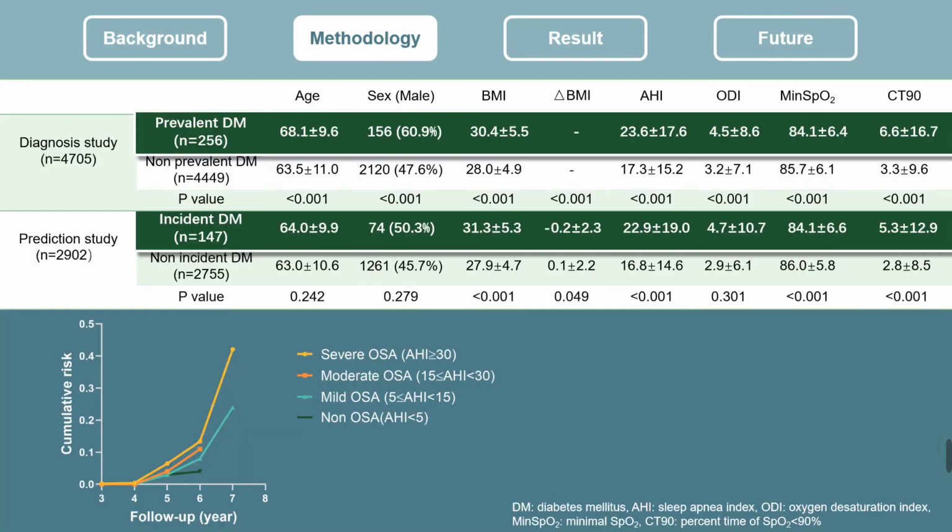In this table, we can learn that in diagnosis study, cases with prevalent diabetes were older, more obese, and more severe OSA than those without prevalent diabetes. Features extracted from original SpO2 were significantly different between two populations. It suggested that the original SpO2 were available to make the diagnosis. Similar results were shown in prediction study. From the cumulative risk curve, we found that individuals with severe OSA have high risk of diabetes.